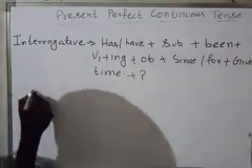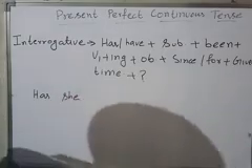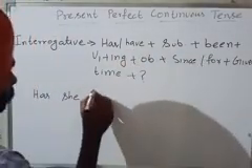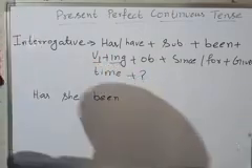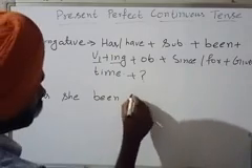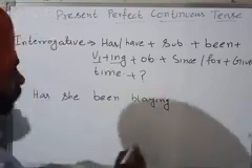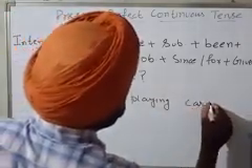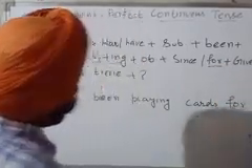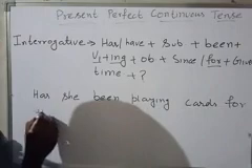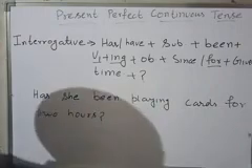So for example, has she been playing cards for 2 hours?